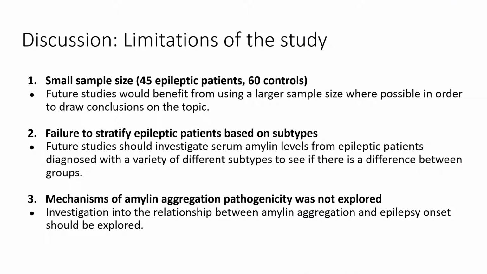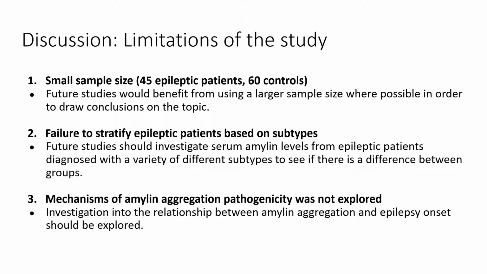While the study showed valuable insight into the differences in serum amylin levels between epileptic and non-epileptic individuals, it does not go without its limitations. One limitation is the study's small sample size, which included samples from only 45 epileptic patients and 60 non-epileptic patients. This sample size may not be large enough to provide an accurate representation of the population. Future studies would benefit from a much larger sample size in order to draw accurate conclusions.